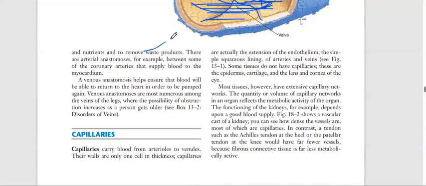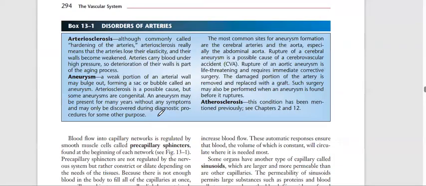An arterial anastomosis helps ensure that blood will go to the capillaries of an organ to deliver oxygen and nutrition and to remove waste products. There are arterial anastomoses, for example, between some of the coronary arteries, the blood supply to the myocardium. The venous anastomosis helps ensure that blood will be able to return to the heart in order to be pumped again. Venous anastomoses are most numerous among the veins of the legs, where the possibility of obstruction increases as a person gets older.